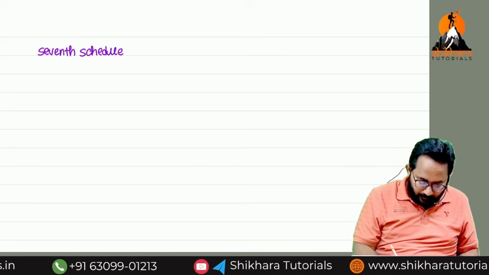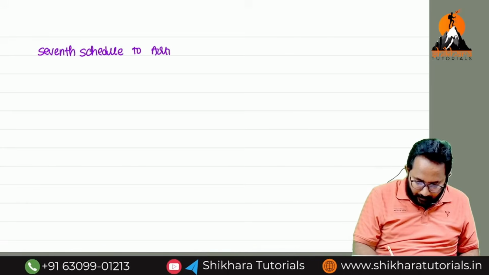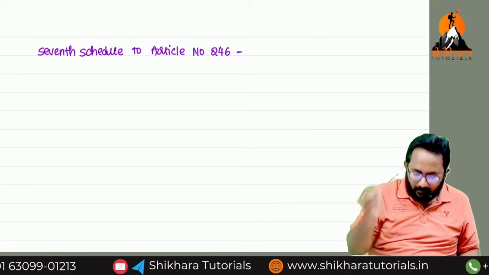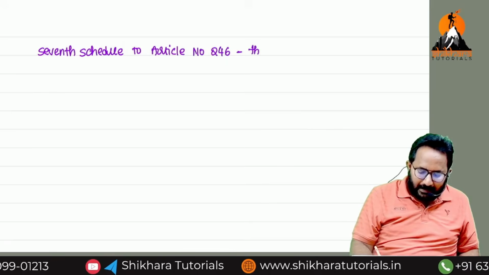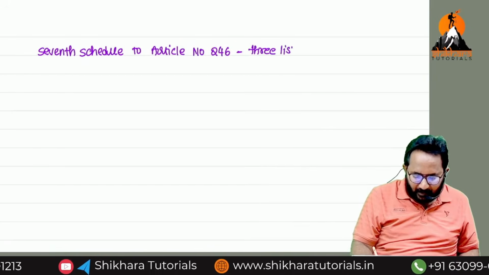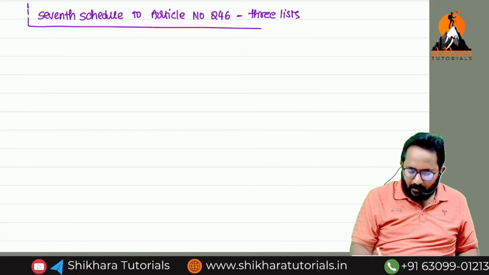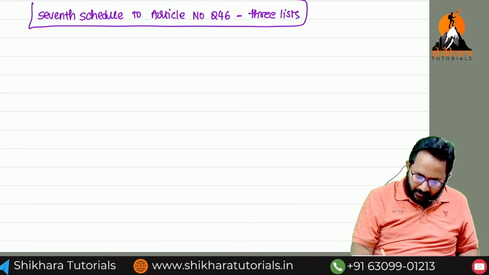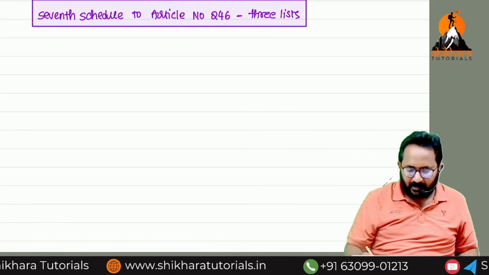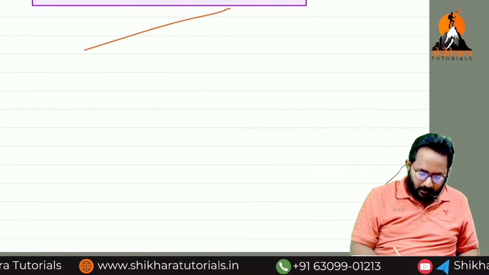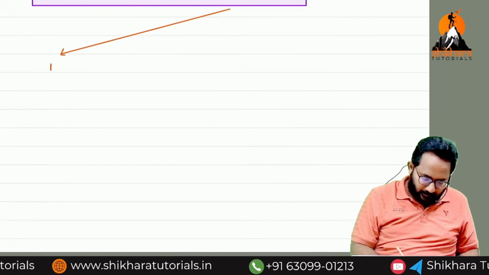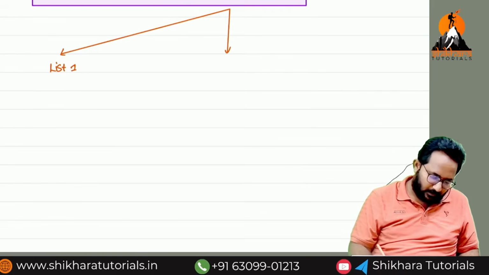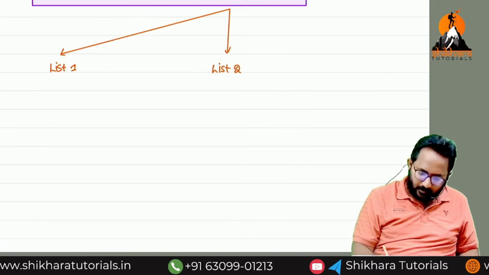The 7th schedule to article number 246 has three lists. How many lists? Three lists. The 7th schedule to article number 246 contains three lists: first, list 1; second, list 2; third, list 3.